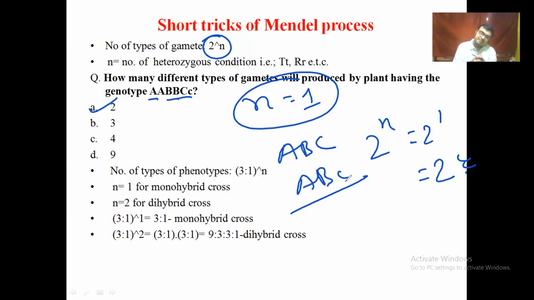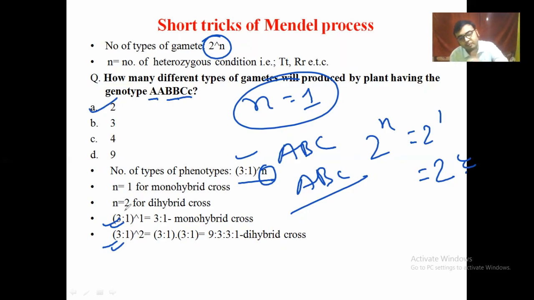That's it. If we want to find the ratio of phenotype and genotype after dihybrid, trihybrid, tetrahybrid, we can put a formula that is 3:1 to the power n. N means the number of hybrid. If monohybrid, n value is 1. If di, n value is 2. If tri, n value is 3. So we can easily put this formula and find out the ratio.